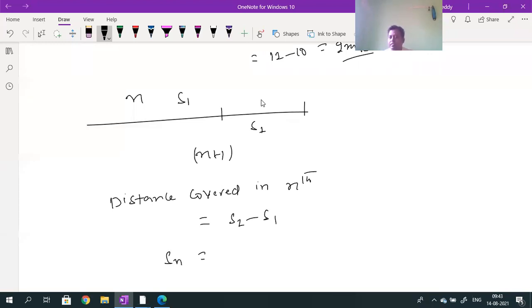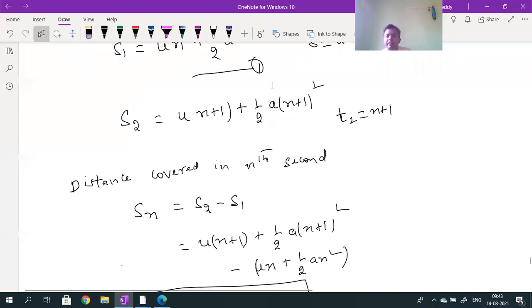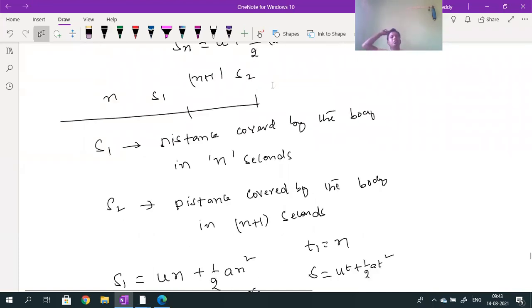Now derivation is not necessary. Just you should come to know that formula. Sn value will be equal to u plus a by 2 into 2n minus 1. Now students, if you want, you take the screenshot for this derivation. Derivations are not necessary for you. Just you should come to know.